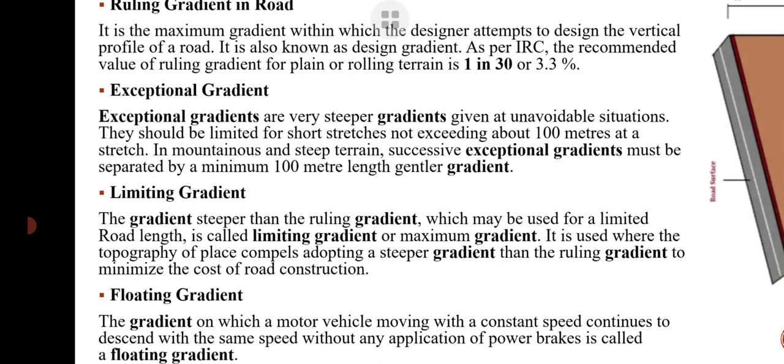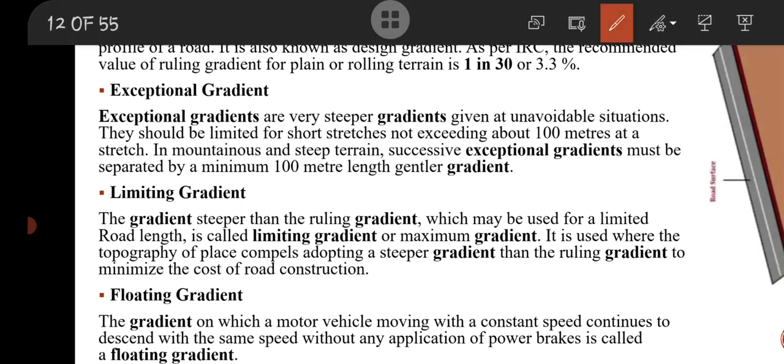Then limiting gradient. Limiting means we will limit the gradient. The maximum is the ruling gradient. We will provide a gradient steeper than the ruling gradient for a limiting length, means for a small stretch of length, though not 100 meters like exceptional gradient. This is from an economical point of view.